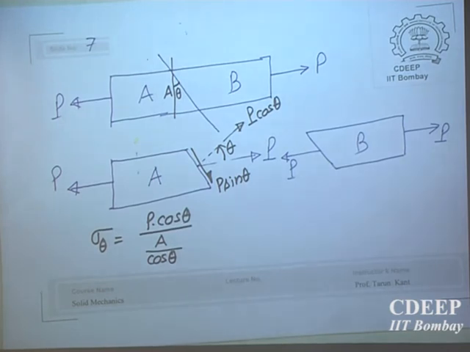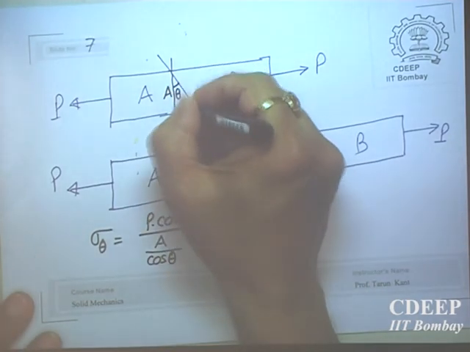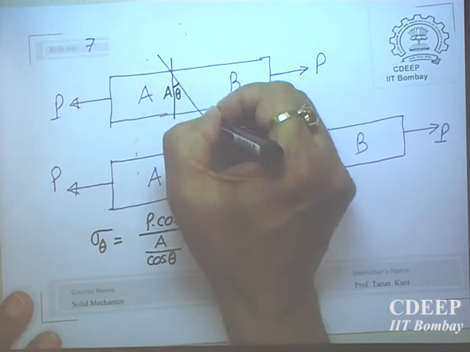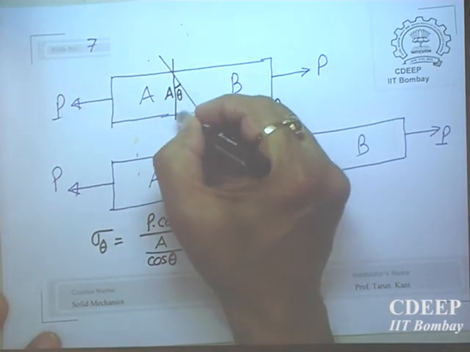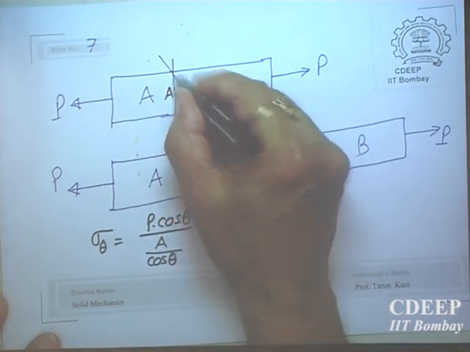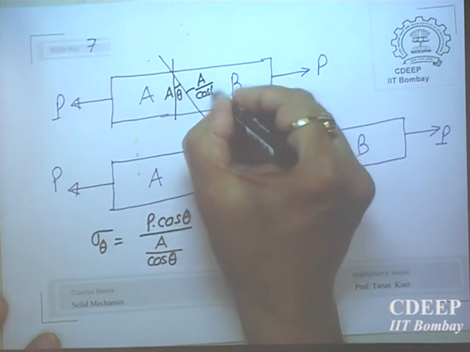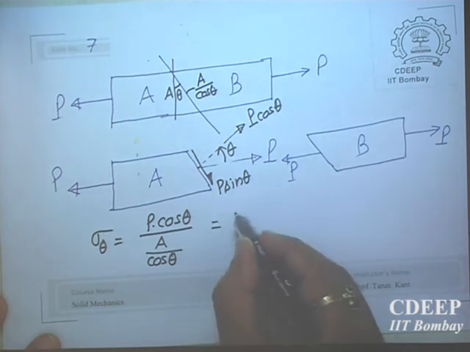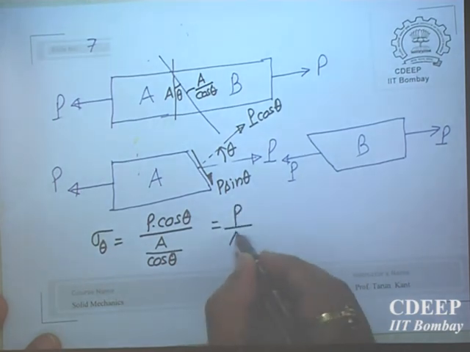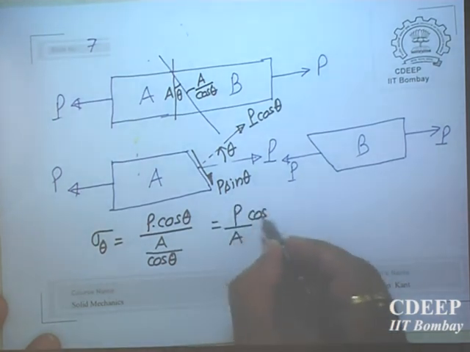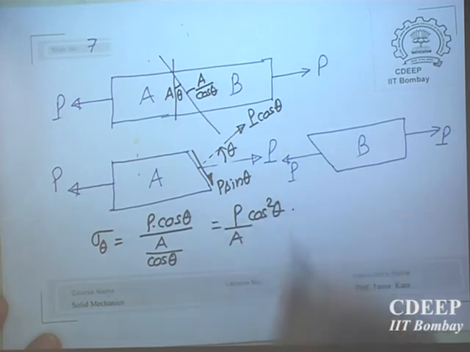Diagonal, not A cosine theta, because this length is small, this length is large. It is a diagonal. This angle is theta. So this length will be A by cosine theta. So finally you get P by A cosine square theta.